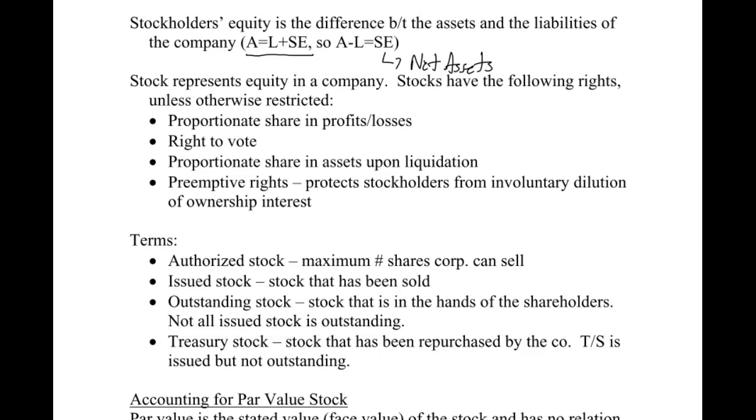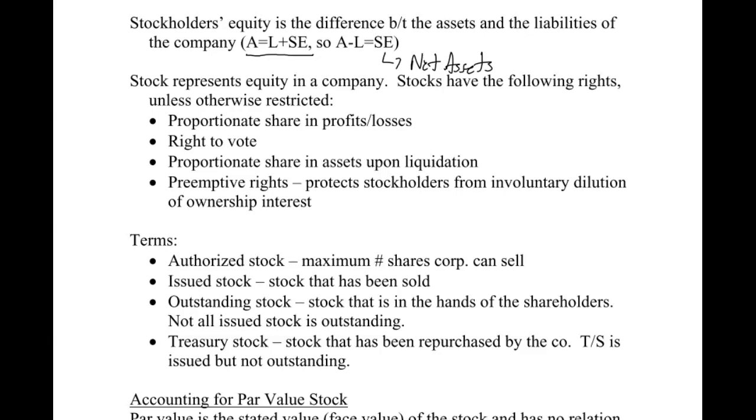Proportionate share in assets upon liquidation. It just means that the company goes out of business and sells their assets off. Technically, if they're going out of business, there's probably not going to be a lot left after they pay off all their debt. But if there was, you'd have a proportionate share in that. And then preemptive rights. This is another thing we'll talk about in the earnings per share chapter. But this just protects the stockholders from involuntary dilution of their ownership.